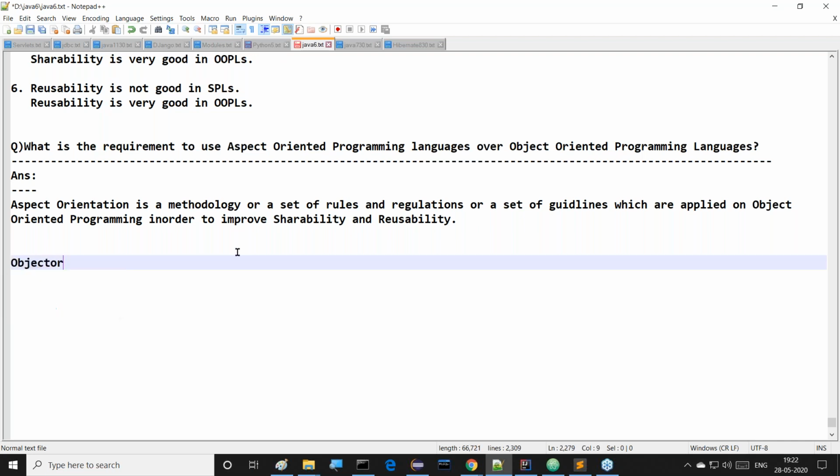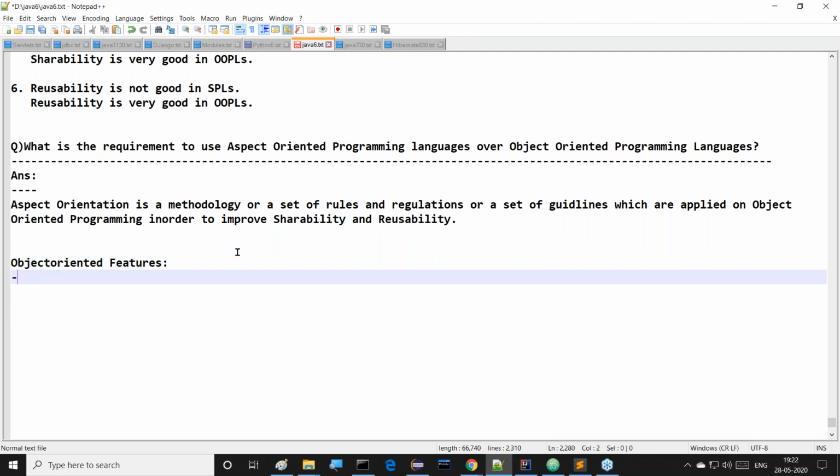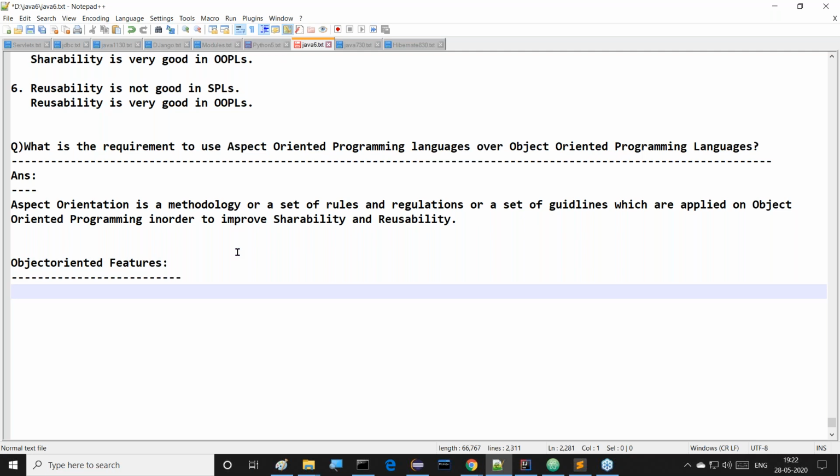And next concept after completion of these types of programming languages, the next concept is like which one? Object oriented features. What are the various object oriented features available? All these things we are going to list out and understand all these object oriented features. Then tomorrow I will discuss these object oriented features.